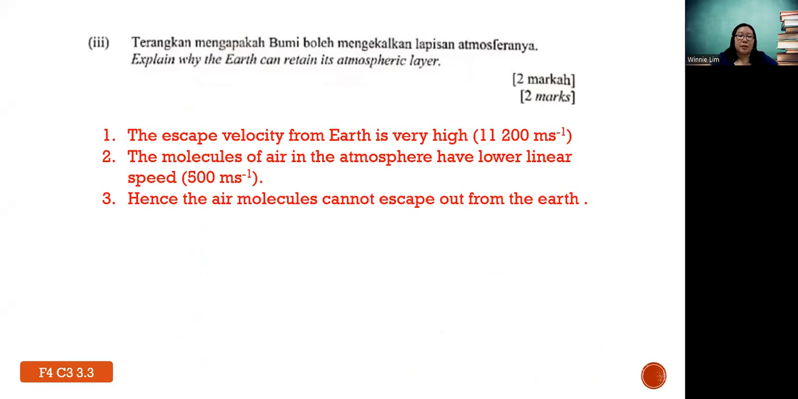And the molecule of air in atmosphere have lower linear speed. So the linear speed is about 500. Bracket means optional. You not necessarily need to give the value. So hence the air molecule cannot escape out from the Earth. If let's say the speed of this molecule is very high, that means it will not stay in the Earth. The idea behind it is like the question asked, why the air layer is still maintained. Because they are not as high as escape velocity.